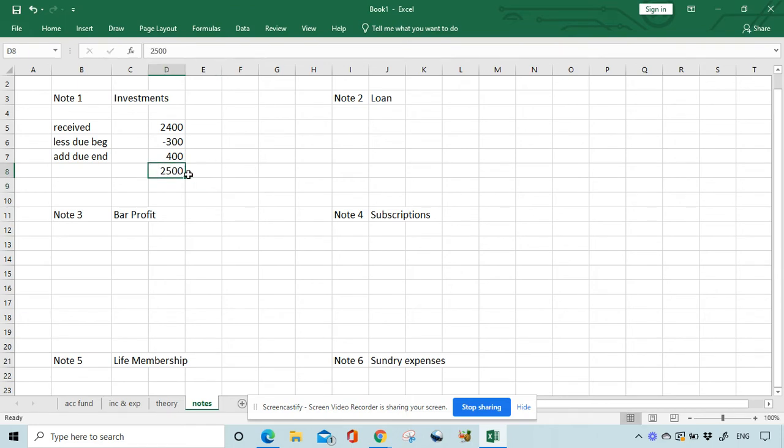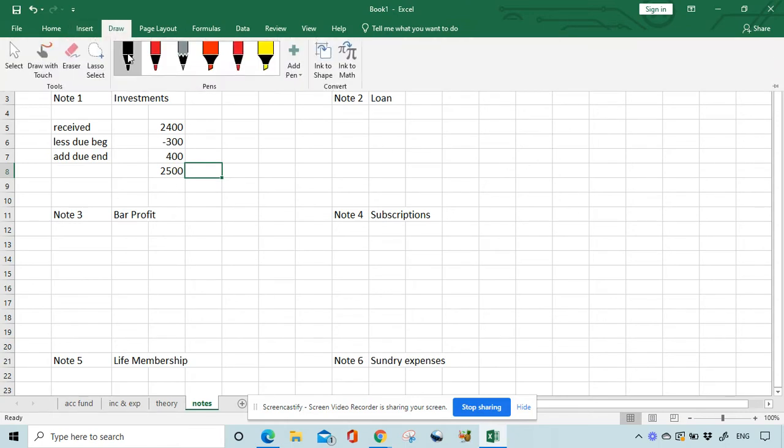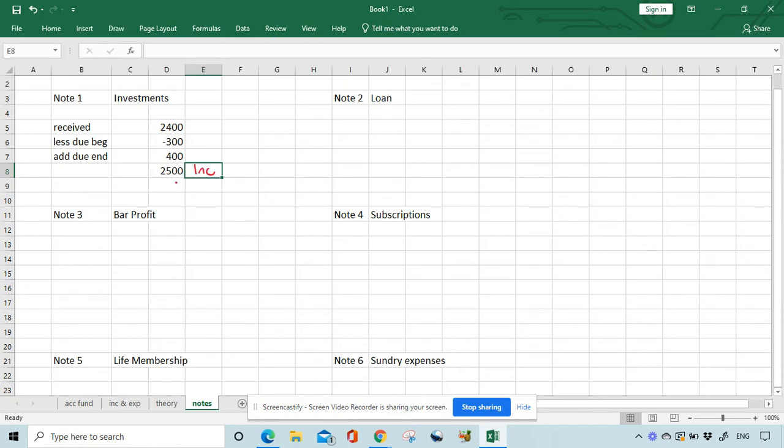Okay, so that is our figure, that's how much investment interest we should be getting each year when it comes to the income and expenditure. So that's going to be your income figure, 2,500. Now that 2,500 equals 4%.